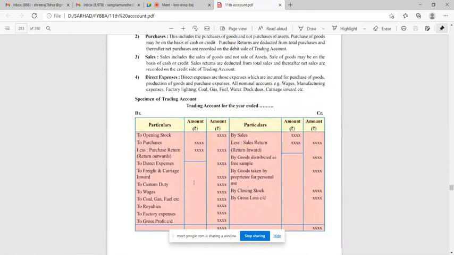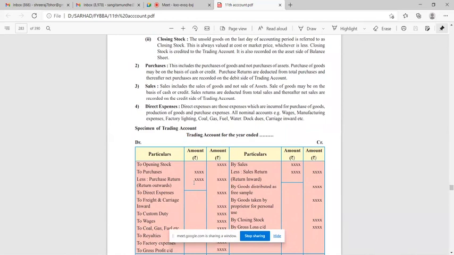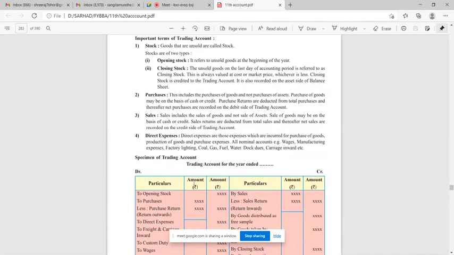We will see a format of trading account. See, some important points are here. Important terms of trading account.